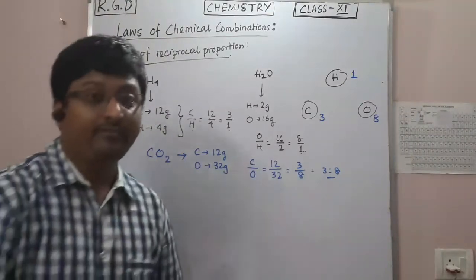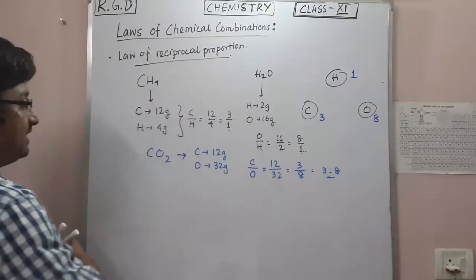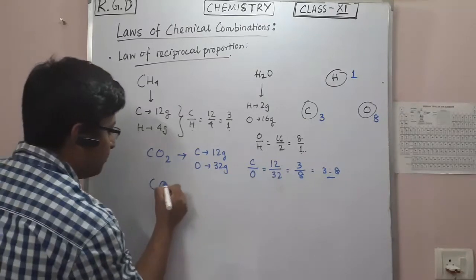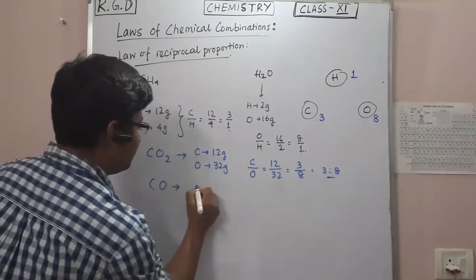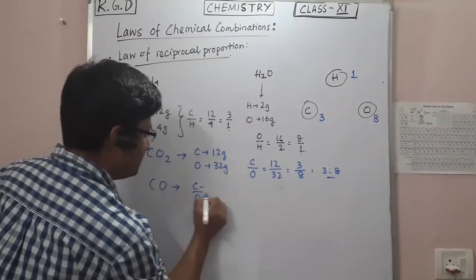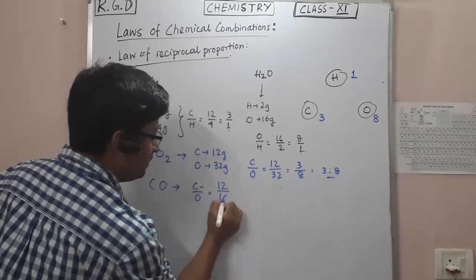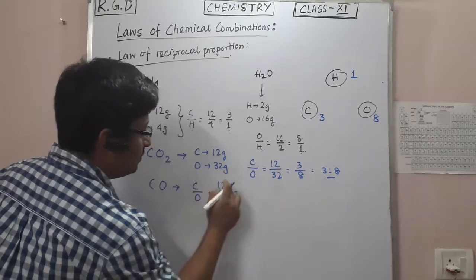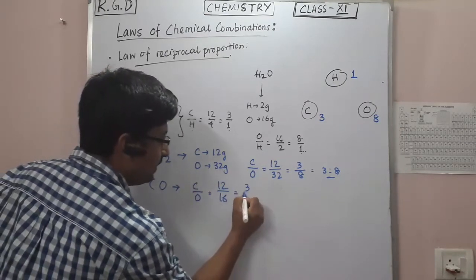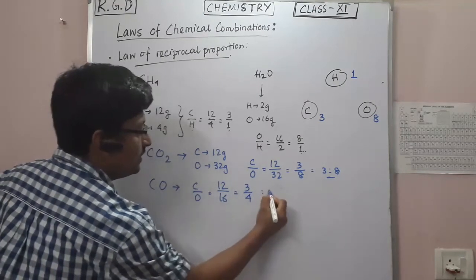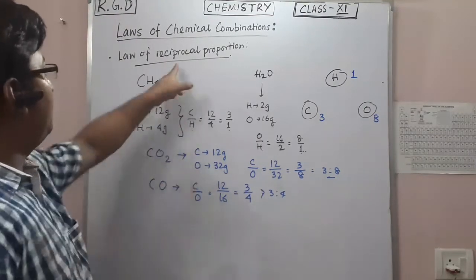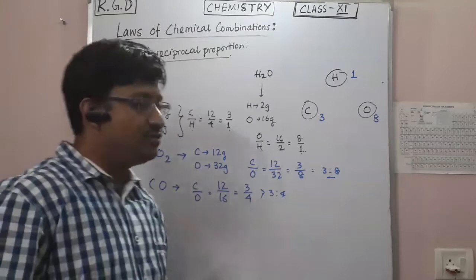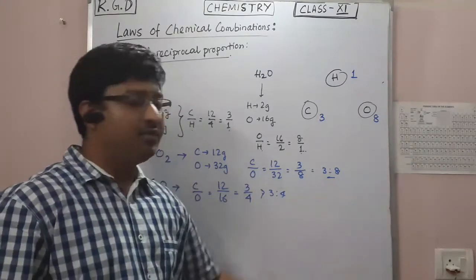Now let's see if there is another case. Let's say I take carbon monoxide. In this case, carbon by oxygen is how much? 12 by 16. So what is the ratio? 12 is 4 threes and 16 is 4 fours. So this is a 3 is to 4 ratio. But in this case, the law of reciprocal proportion is not valid. It's 3 is to 4 coming, but it should come 3 is to 8.